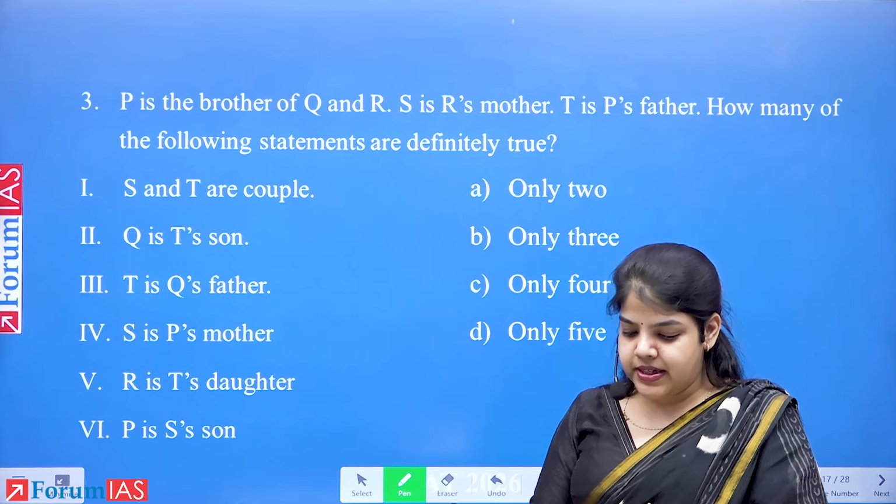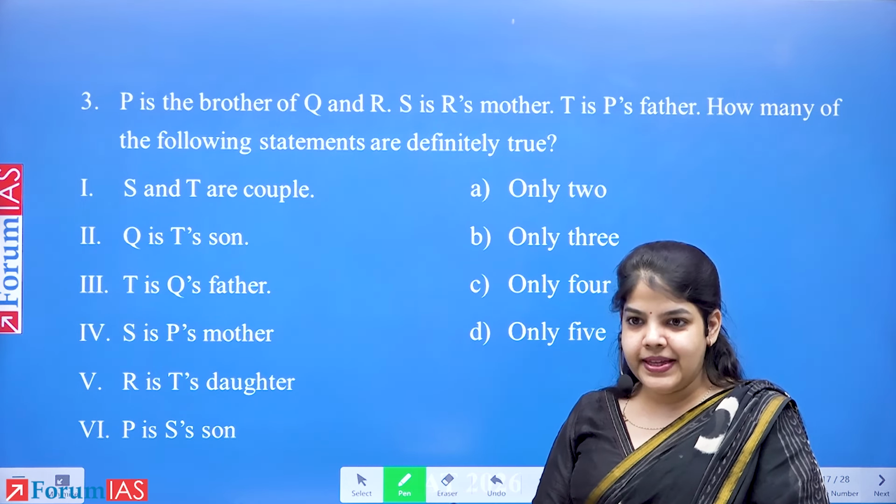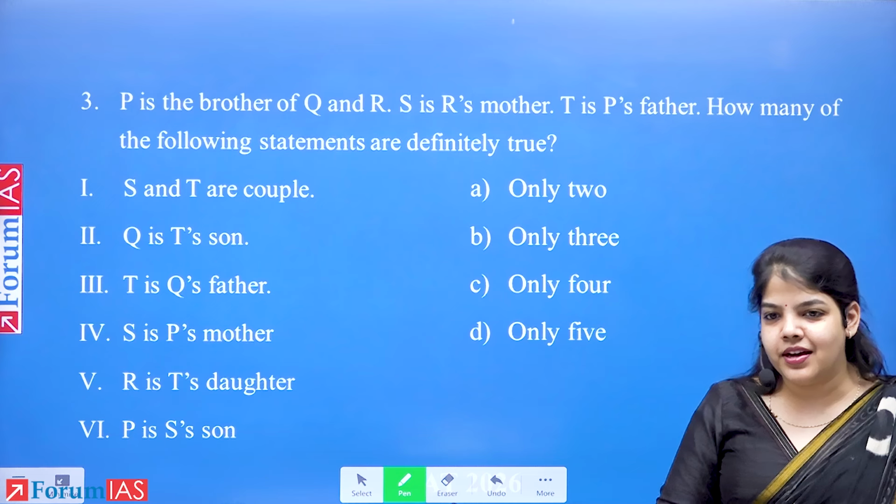I'll give you just 1 minute. In the exam, technically we have 2.5 minutes.